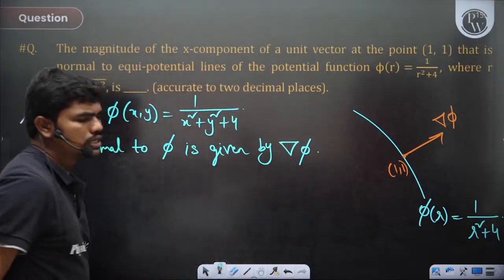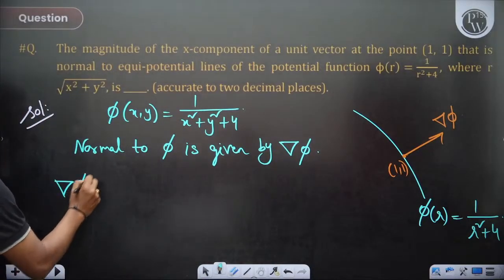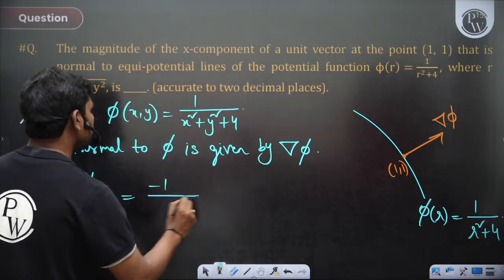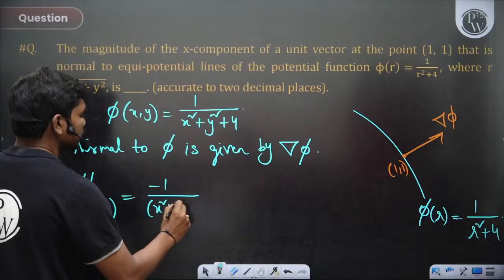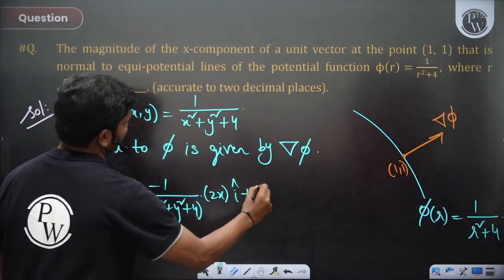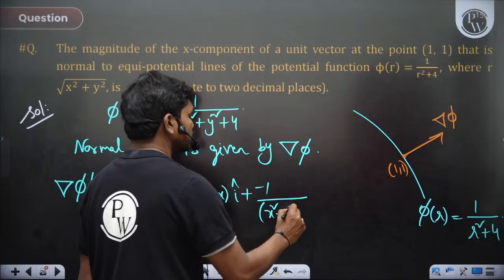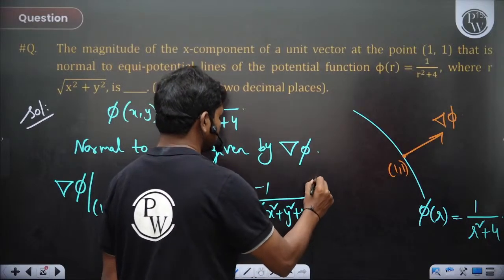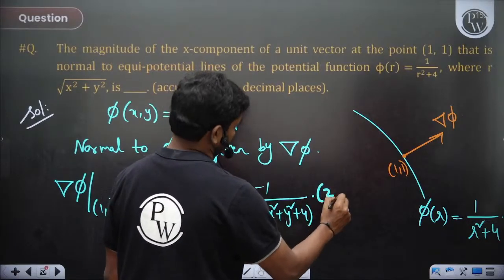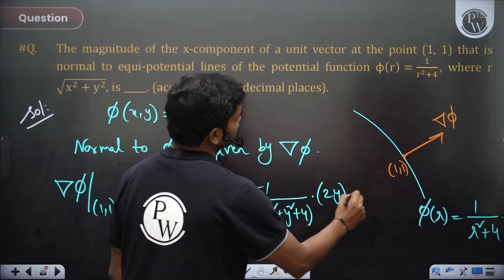The gradient of phi at the point 1 comma 1 is equal to minus 1 by (x square plus y square plus 4) into 2x i cap, minus 1 by (x square plus y square plus 4) into 2y j cap.